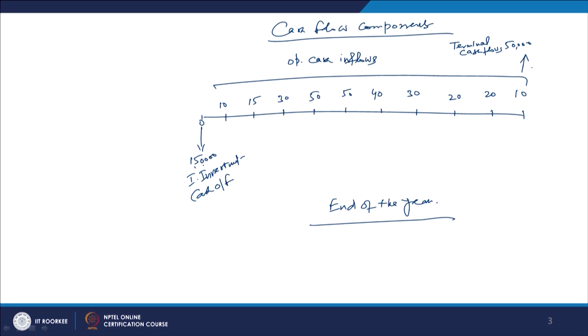Now, number one, these cash flows come to us at the end of the year, and the foreseeable life of our project, if we give shape to it, is 10 years. The total cash outflow will be in the current period, the 0 period. Till the end of the 0 period, you will be required to invest 150,000 rupees, and this amount is called the total cash outflow. So, this project is called a conventional project.